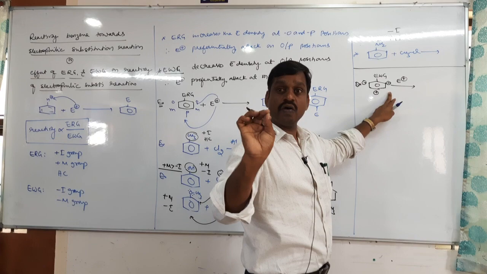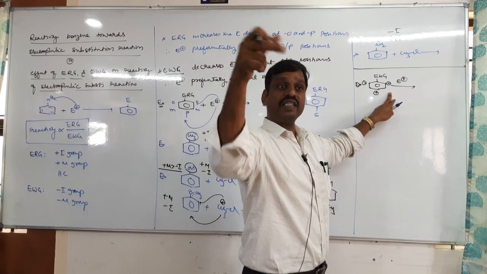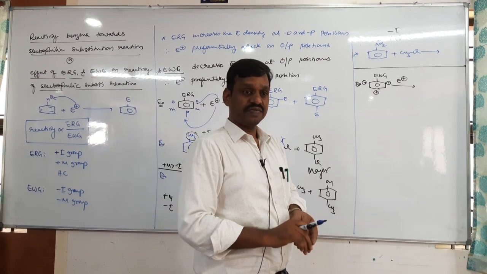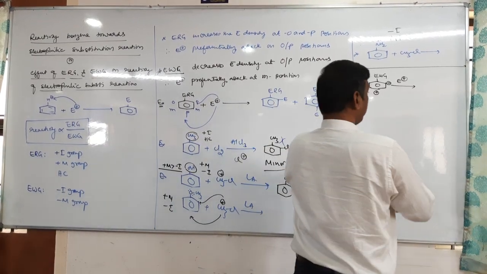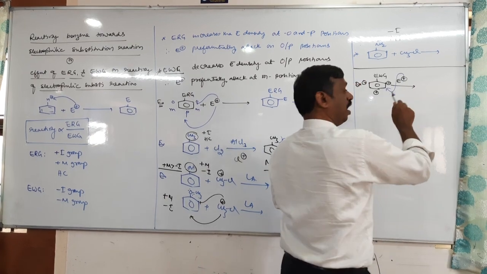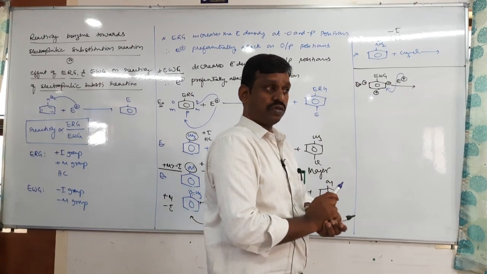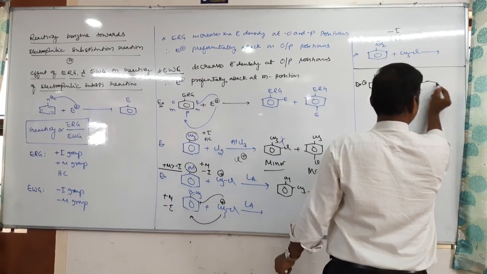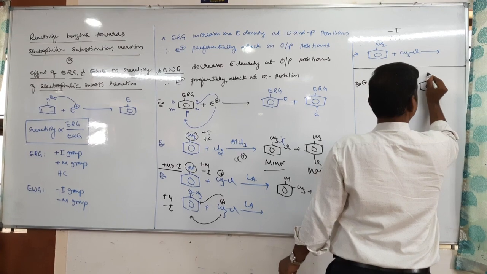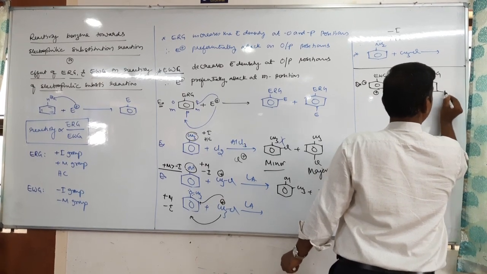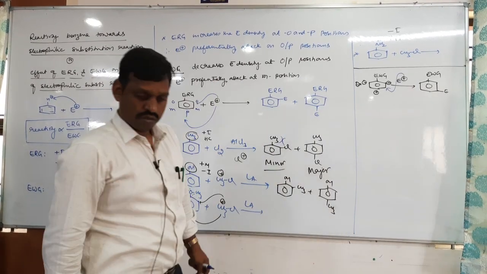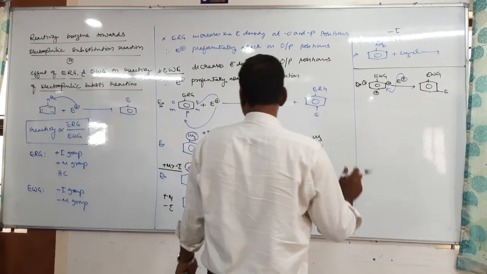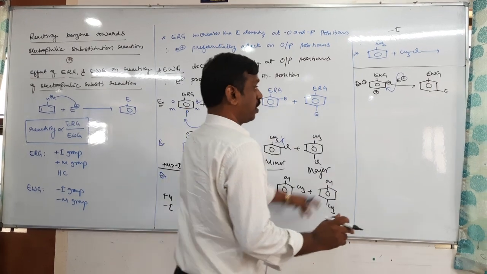Meta position does not have more electron density, but at the same time it does not have less electron density. That's why meta position is comparatively better as compared to ortho positions. That's why the electrophile preferentially attacks at meta position, then the product is meta substituted, the major product. Okay, then tell me now what are the electron withdrawing groups.